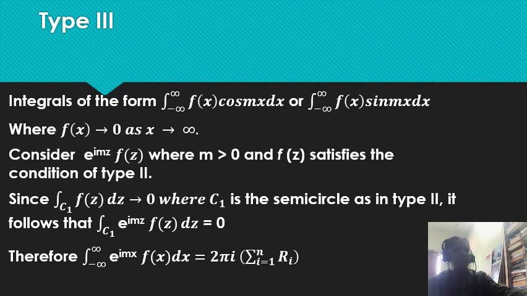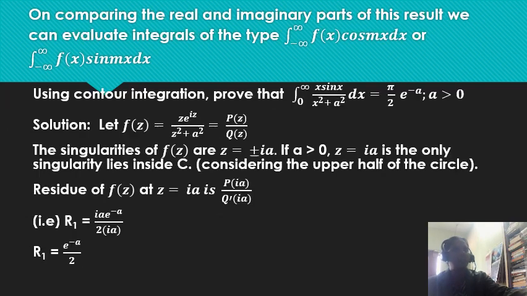Therefore, integral minus infinity to plus infinity e power imx f of x dx equal to 2 pi i into the sum of the residues. On comparing the real and imaginary parts of this result, we can evaluate integrals of the type integral minus infinity to plus infinity f of x cos mx dx or integral minus infinity to plus infinity f of x sin mx dx. So using Cauchy integration, let us prove this.